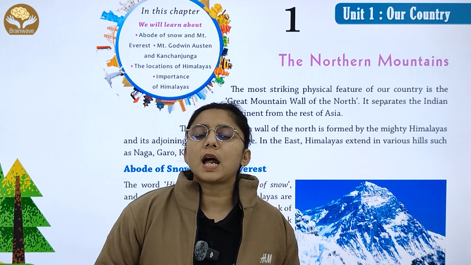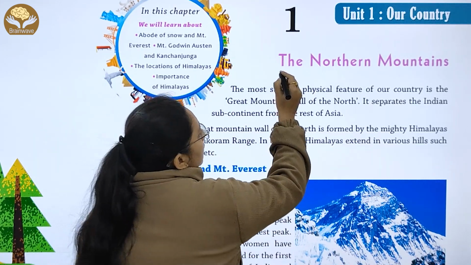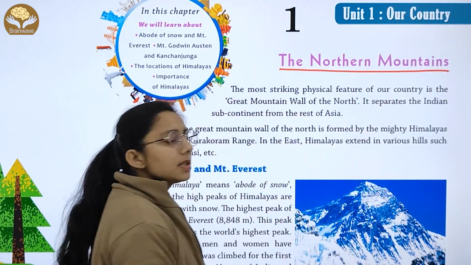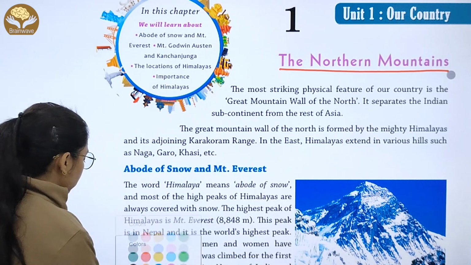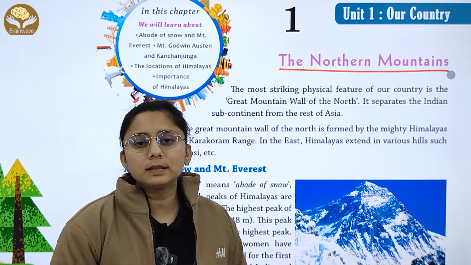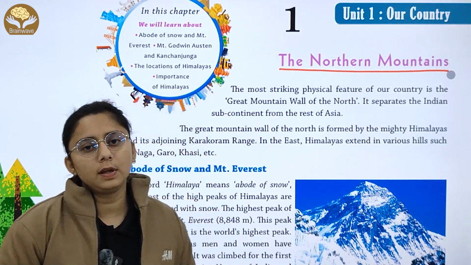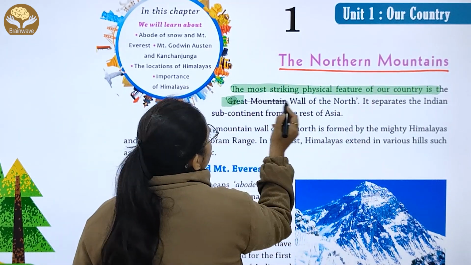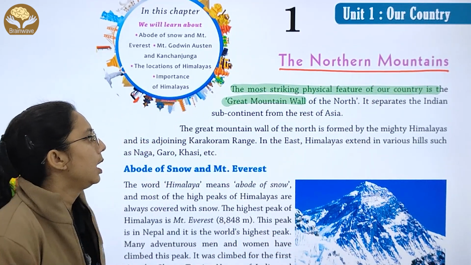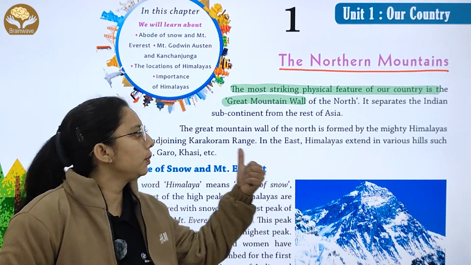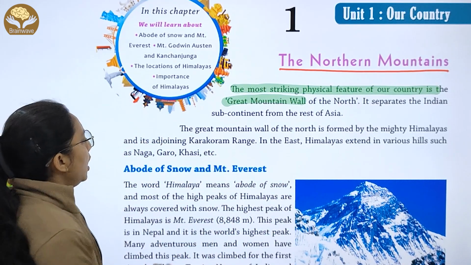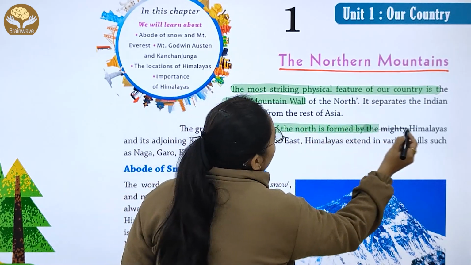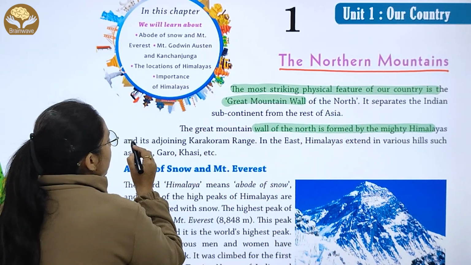Now today, let's start with chapter number one, the Northern Mountains. In this chapter, we will study some northern mountains that lie in the north of the Himalayan region. The most striking physical feature of the country is the Great Mountain Wall of the North, and it separates the Indian subcontinent from the rest of Asia. So the Great Mountain Wall of the North is formed by the mighty Himalayas at its